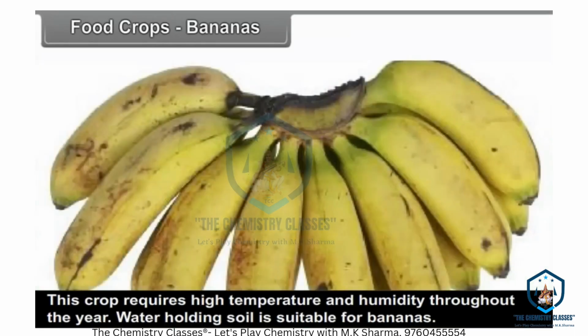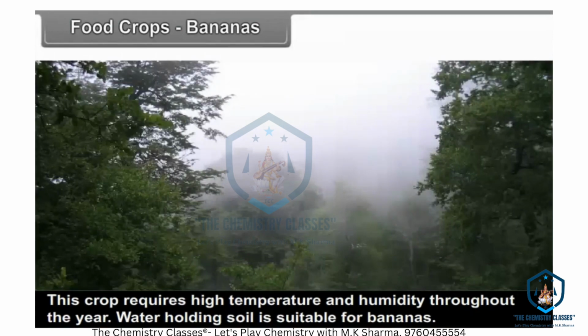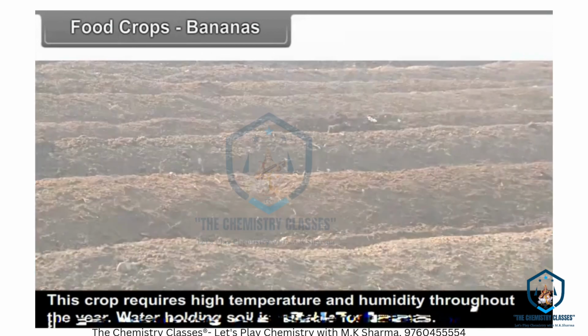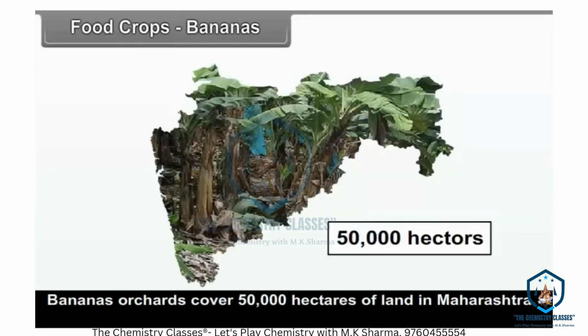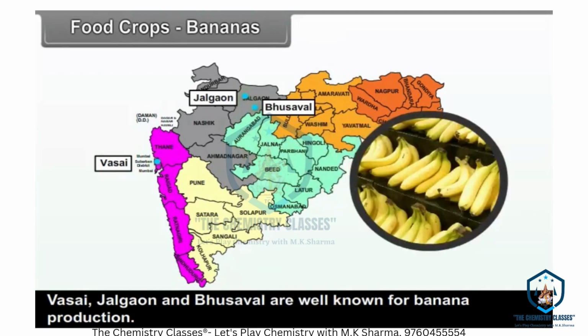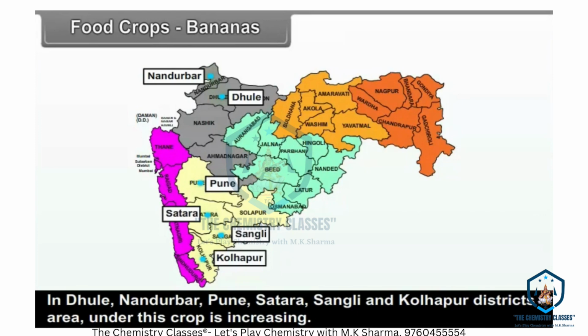Bananas. This crop requires high temperature and humidity throughout the year. Water-holding soil is suitable for bananas. Banana orchards cover 50,000 hectares of land in Maharashtra. Vasai, Jalgaon and Bhusawal are well known for banana production. In Dhule, Nandurbar, Pune, Satara, Sangli and Kolhapur districts, the area under this crop is increasing.